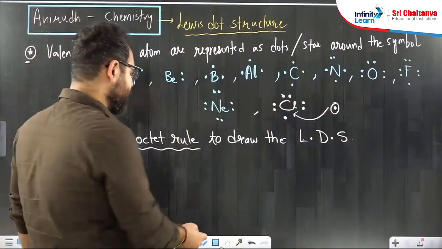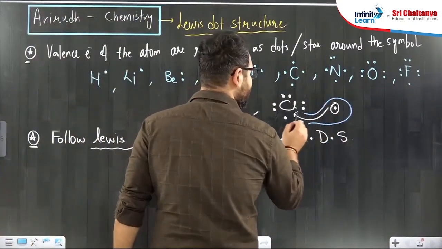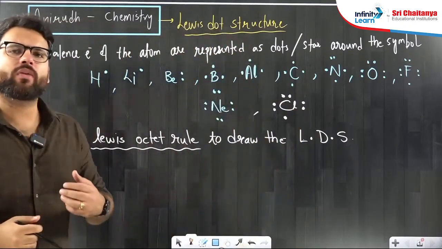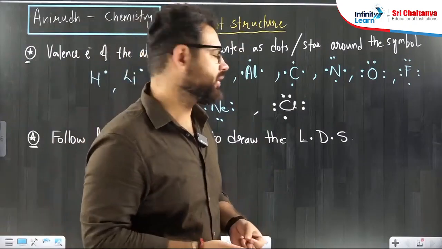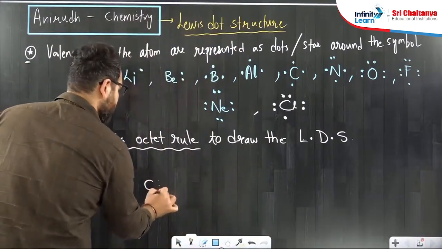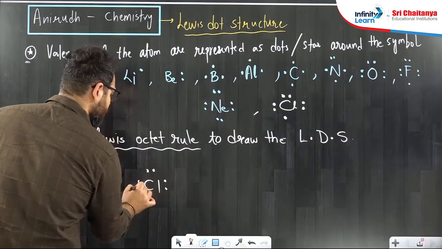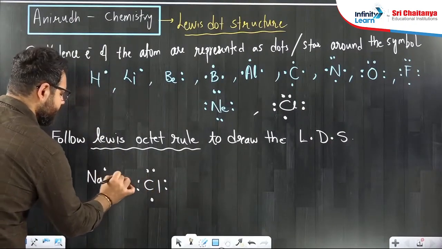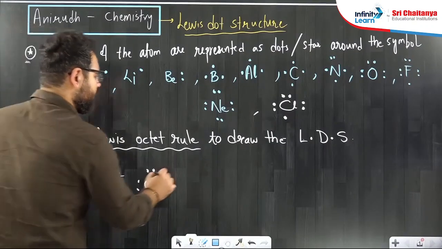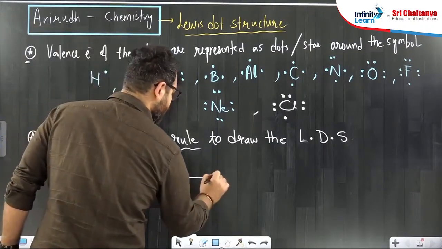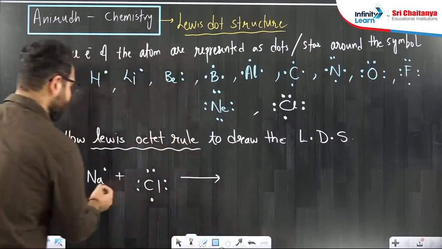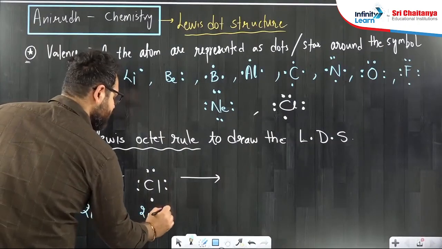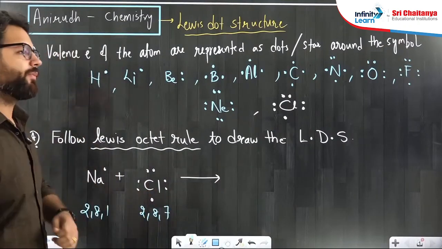That in order to gain stability, the atom will either gain electron or will lose electron, or sometimes may share also. So chlorine can do 2 things. It can either gain an electron, like reacting with sodium. You know, when sodium reacts with chlorine, what will happen? Chlorine has 1 electron less than its octet. Sodium is 2, 8, 1. Chlorine is 2, 8, 7, if you remember the electronic configuration.